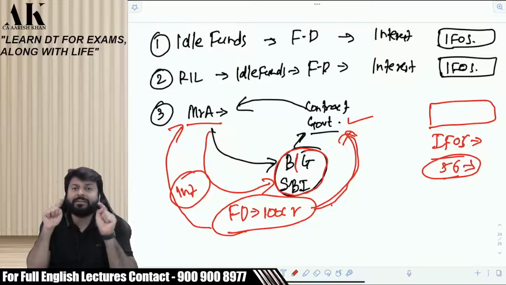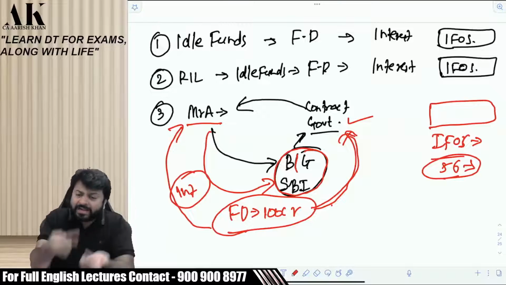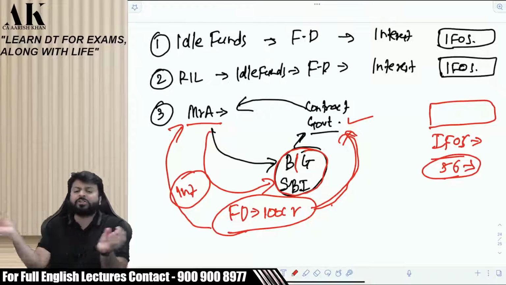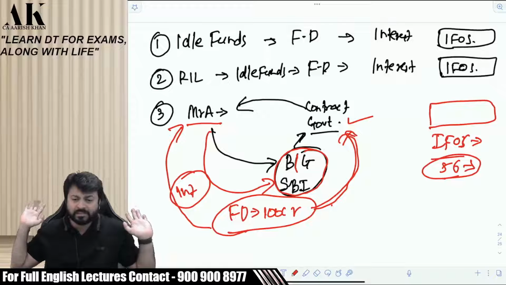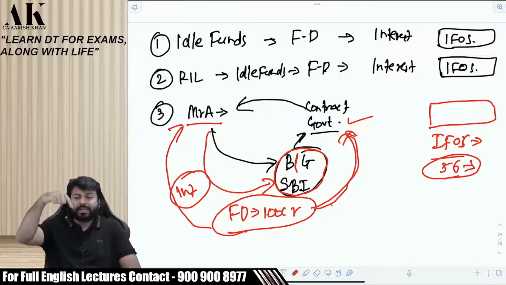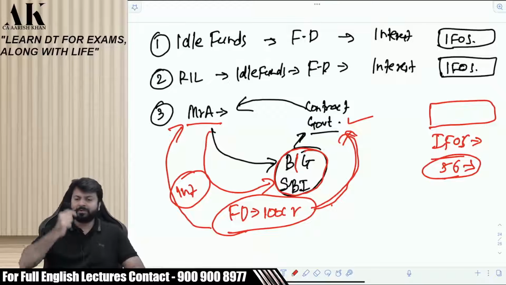Interest will come under IFOS only if you earn that interest with the intention of earning that interest. You have idle funds, you have invested that because you want interest on that. Only then interest will be classified under IFOS. Otherwise, interest will go under PGBP. When you read this sentence, listen carefully. These are all interpretation issues. Ultimately, direct tax is about interpretation. It's a law. You need to interpret in a proper way. Every word is important over here.